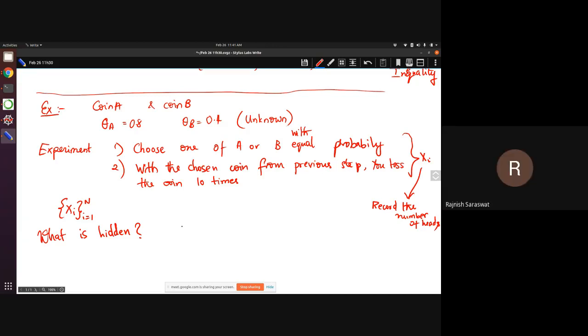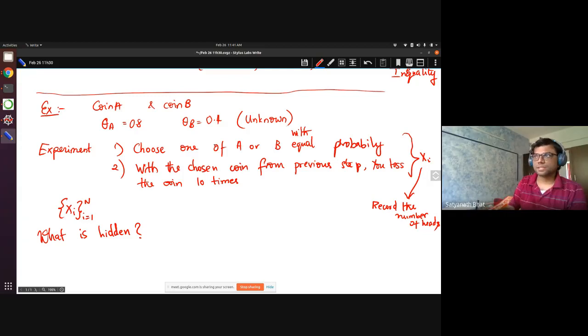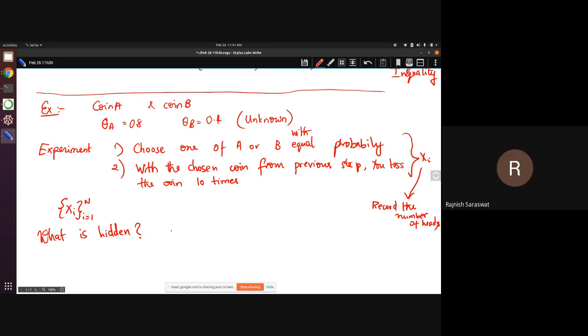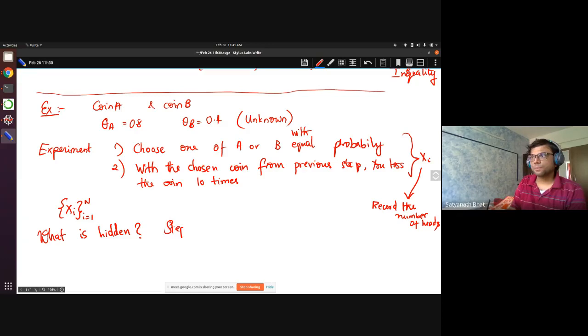Which of the coins will come, in step one, right? Yes, the step one outcome is hidden.